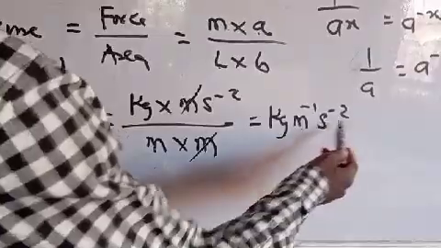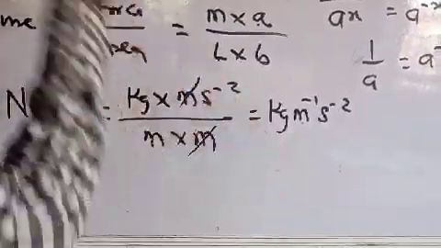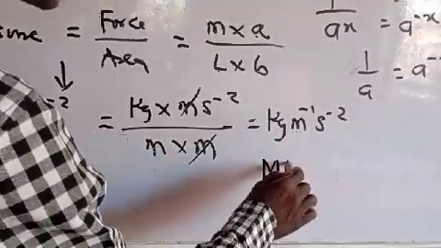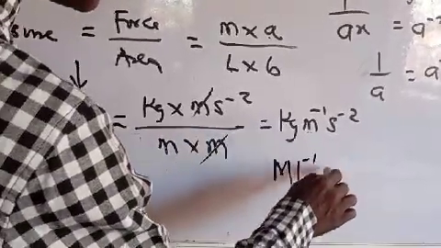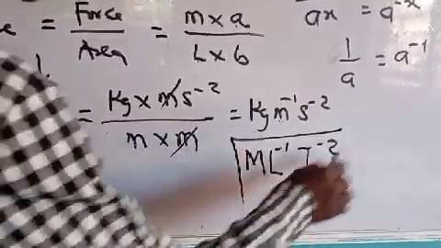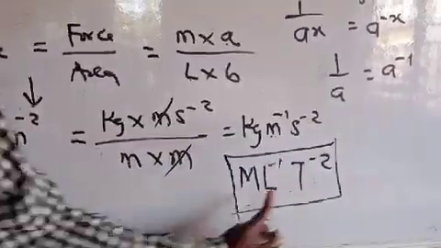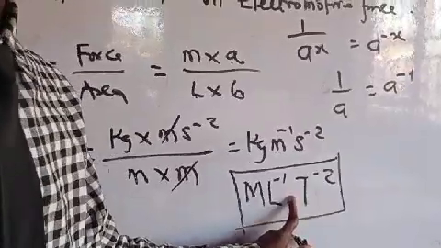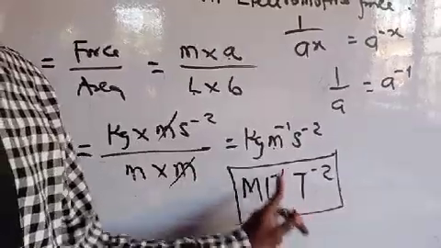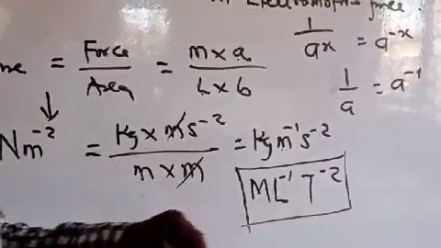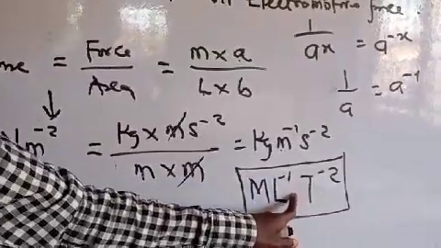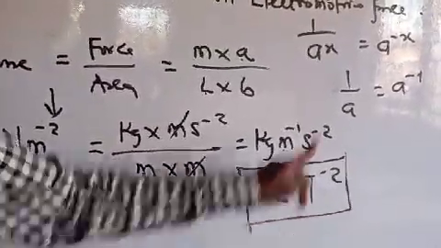So the dimension, kilogram according to the table, we represent as M. L according to the table represents meter. T represents second. So we take this as the dimension of pressure. It's also the dimension of energy density. We can talk about stress, it's still the same thing. Young modulus, this is the same thing as their dimension. They are the same thing.